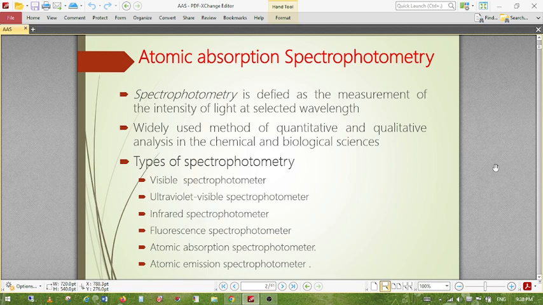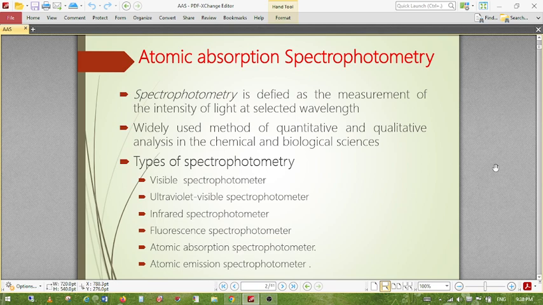This was invented by Alan Walsh in Australia in 1955. This is the scientist who first invented this atomic absorption spectroscopy technique, and the first commercial atomic absorption spectrometer was introduced in 1959. It was mainly used in mining, medical treatment and the agriculture sector, but now it is used everywhere, for environmental analysis, the pharmaceutical sector and agriculture.